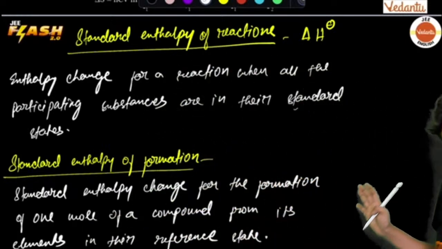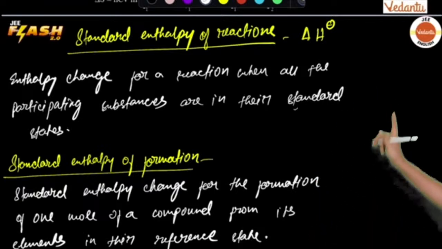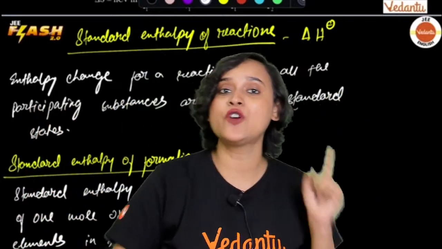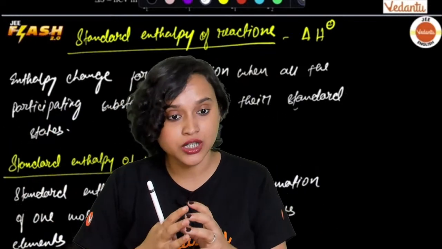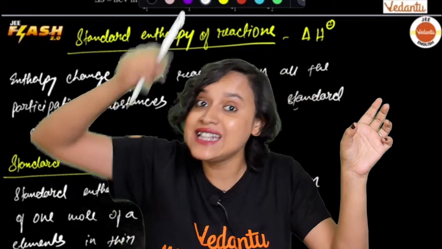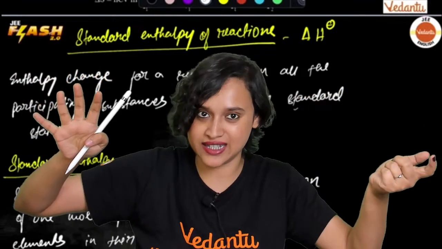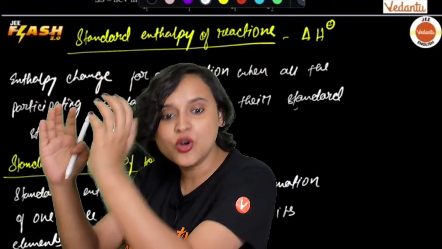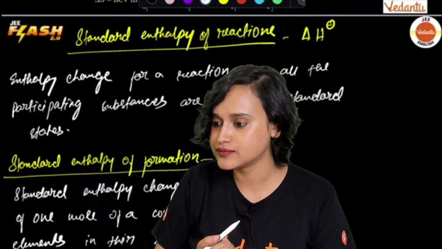What is written? Please read it, everybody. Standard enthalpy change for the formation of 1 mole of compound. Suppose NaCl is forming. For NaCl formation, you have to have 1 mole of NaCl compound formed. From where? From Na, which is in solid state, and Cl, chlorine, which stays in gaseous state. So from the solid and the gas, you must get 1 mole of NaCl, which is in solid state. Do you get it?